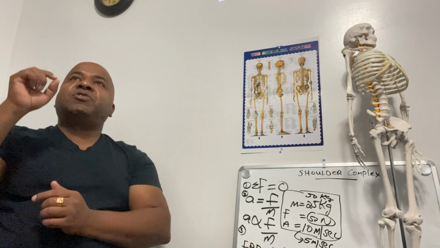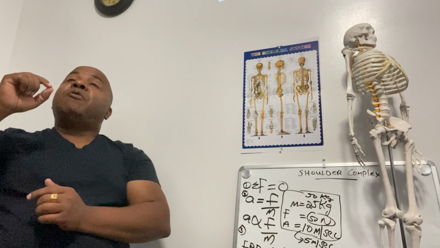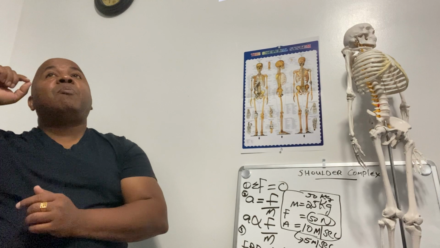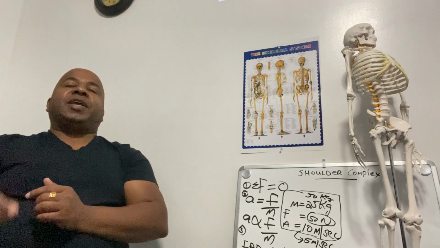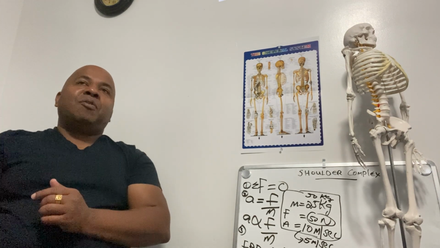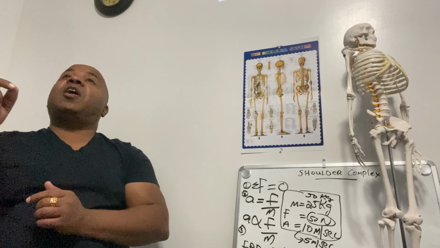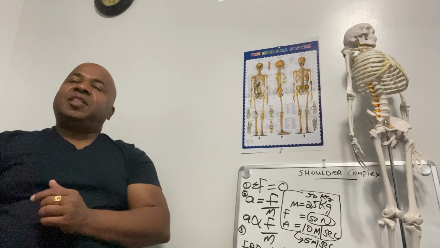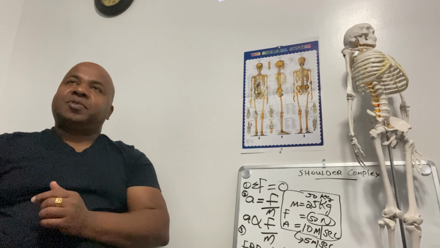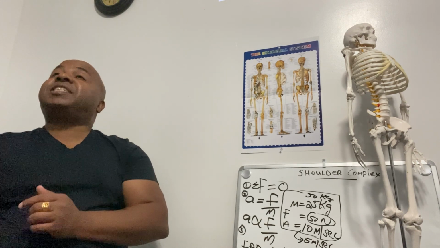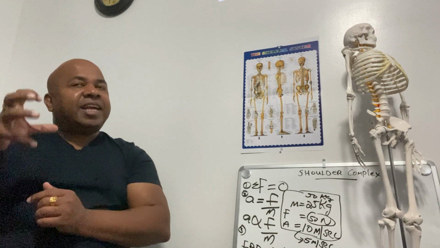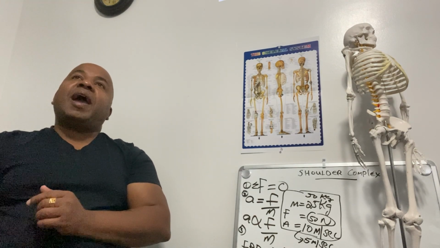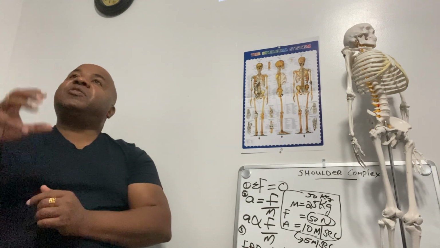A linear force system exists when the forces act at the same point of application, along the same common action line.